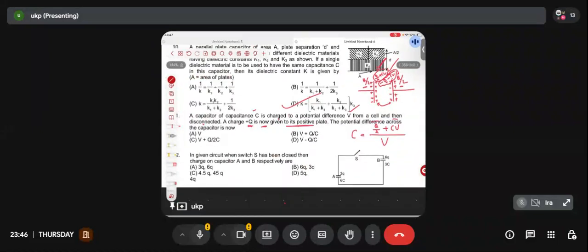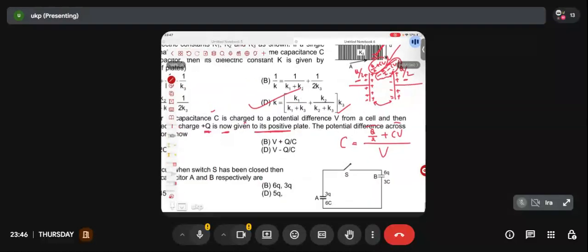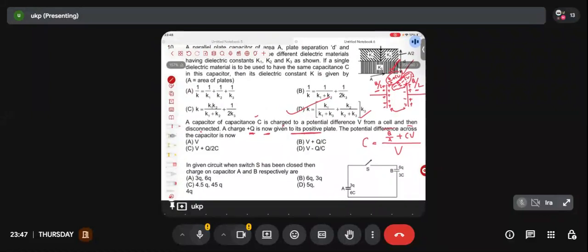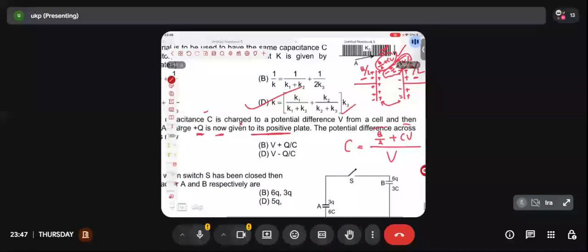What is the question, by the way? The question is find the potential difference. Something went wrong, what went wrong? Q by 2 plus CV. There is some silly mistake that I have done. C equal to Q, just, sorry, the two V are not the same.